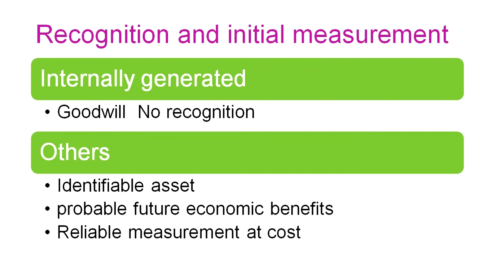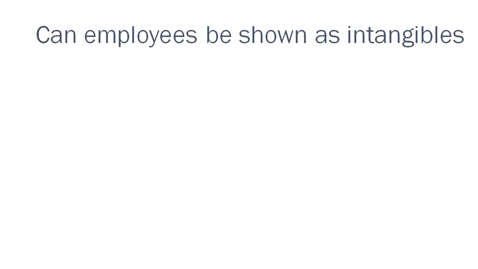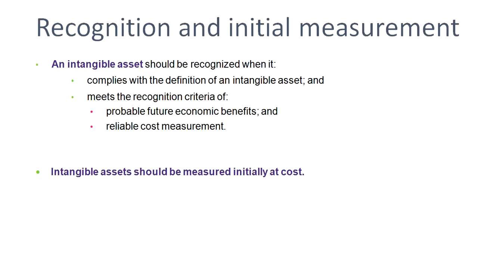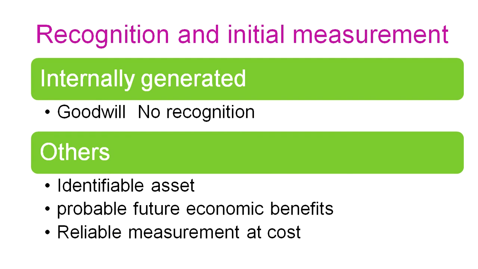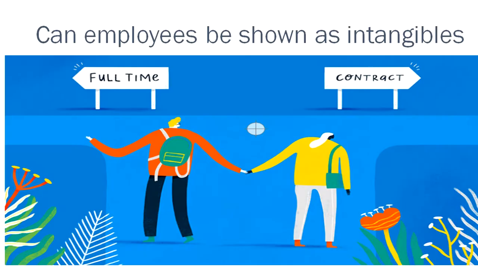This is also very important in your syllabus for advanced auditing and assurance: for internally generated goodwill, no value shall be recognized, because, as informed earlier, there is no reliable value and it is away from recognition. There are probable economic benefits, but the value cannot be measured reliably, so the intangible asset is away from recognition. Other intangible assets are identifiable, with probable future economic benefits and reliable measurement, and initial measurement should be done at cost.